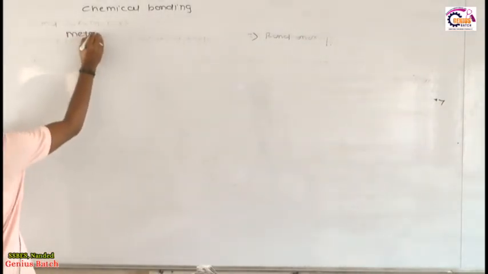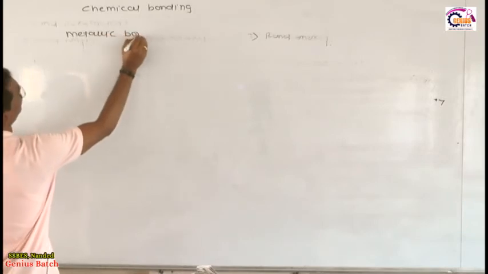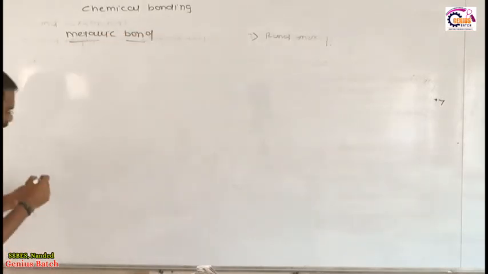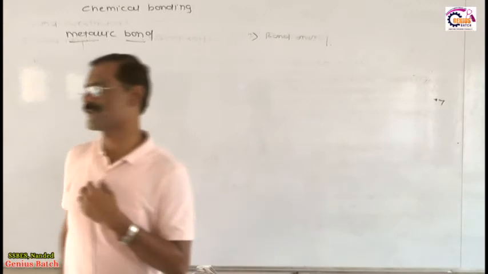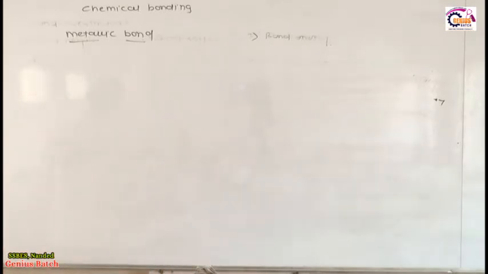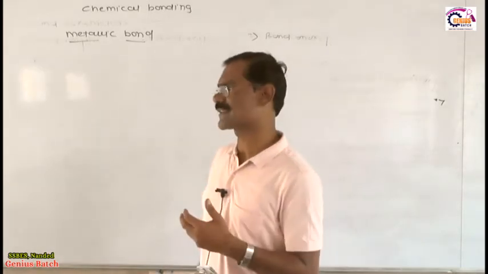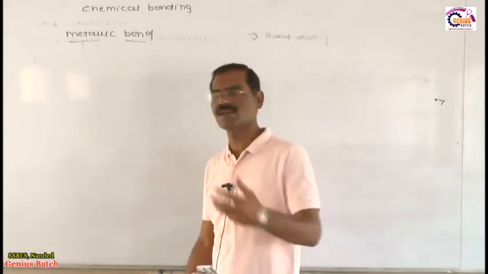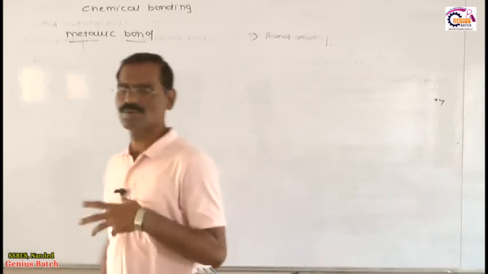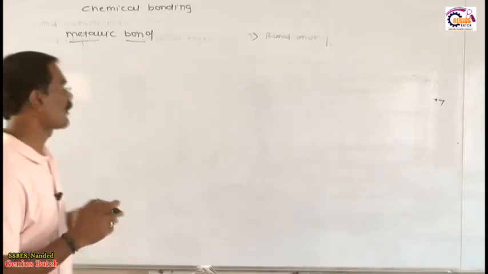Solve a number of MCQs, try to solve all these things. Till now we have completed all the bonds: ionic bond, covalent bond, coordinate bond, and finally the last is the metallic bond. Again, some weak bonds are there, called hydrogen bonds and van der Waals force. So friends, what is the meaning of metallic bond, how to discuss this?